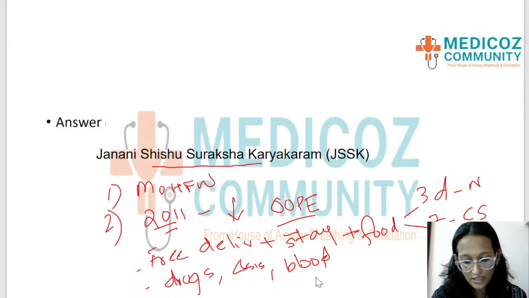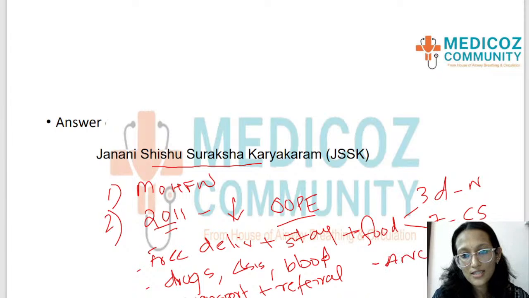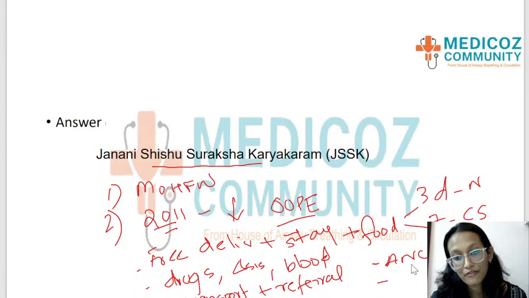Okay, then they got free transport, that is from their home to the hospital, as well as they will be dropped back after delivery to their home. That means to and fro transport plus a referral if required. A referral transport was also free. Then any complications of antenatal or postnatal visits were considered given free of cost. And finally, free treatment of sick infants up to 1 year.